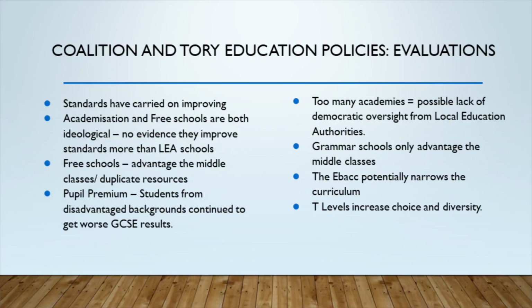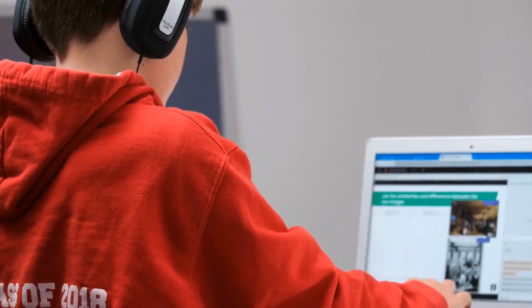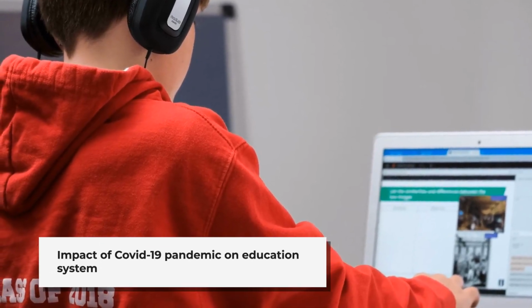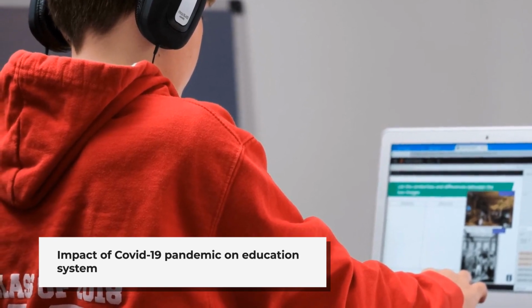Education standards carried on improving during the Coalition and Tory governments. However, there is no evidence academies are better than LEA schools, and free schools duplicate resources. The pupil premium was often used to fund gaps caused by cuts to education, not to improve the education of disadvantaged pupils.